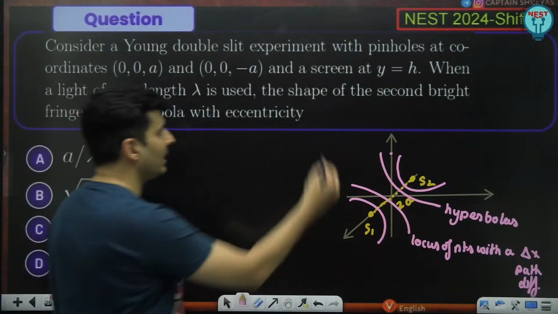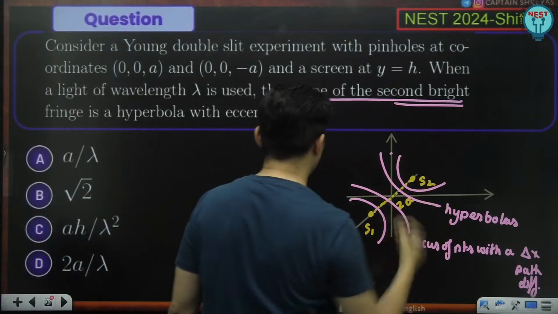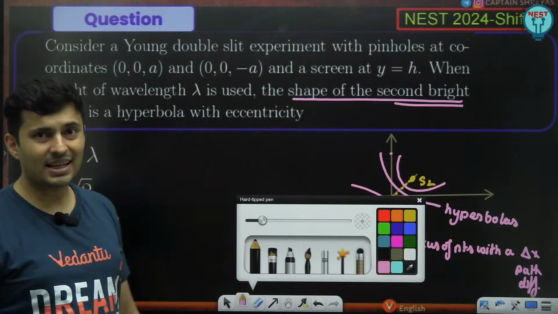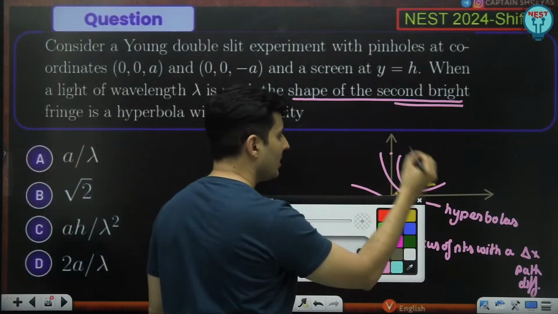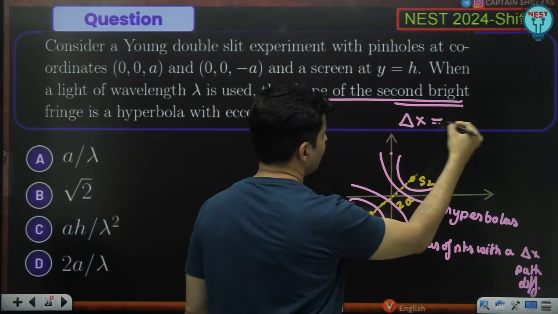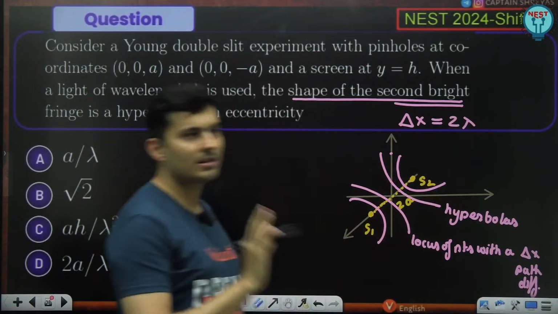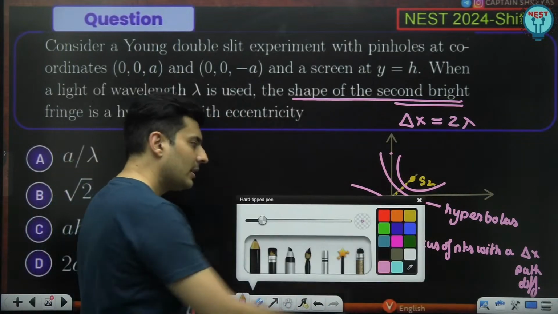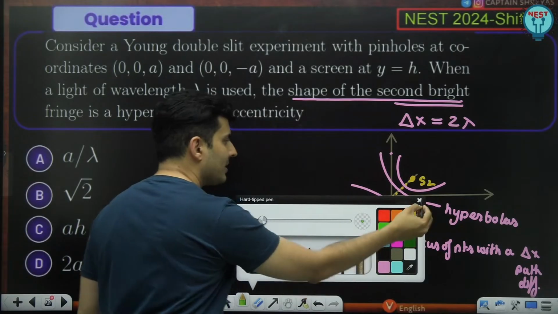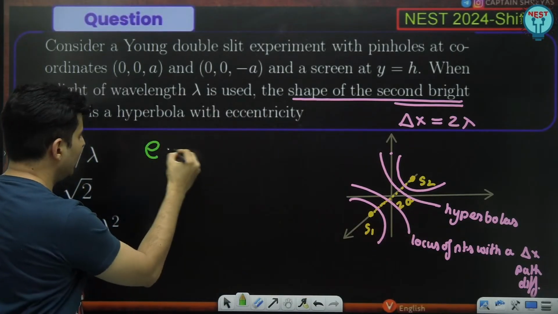Since we are interested in the second bright maxima, there the path difference will be 2 lambda. That is the first thing. Now there is a direct formula for eccentricity. If you know it, it is good.